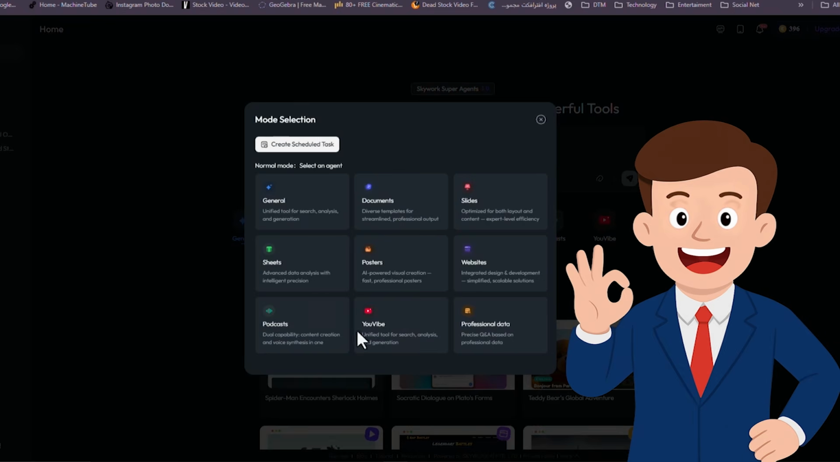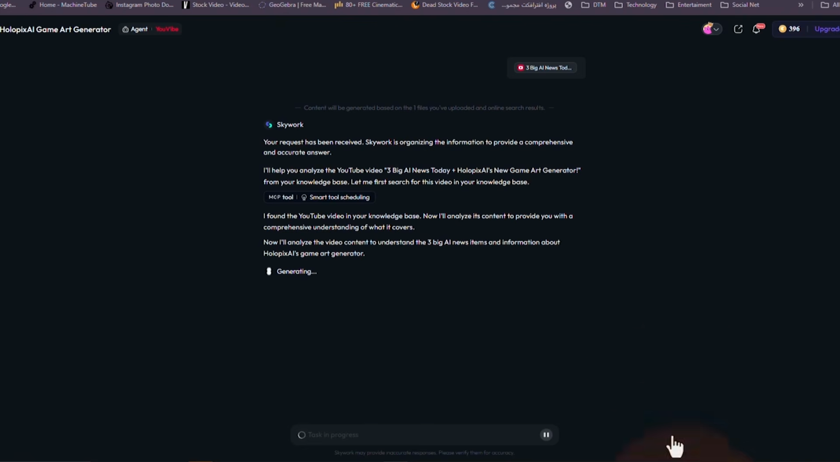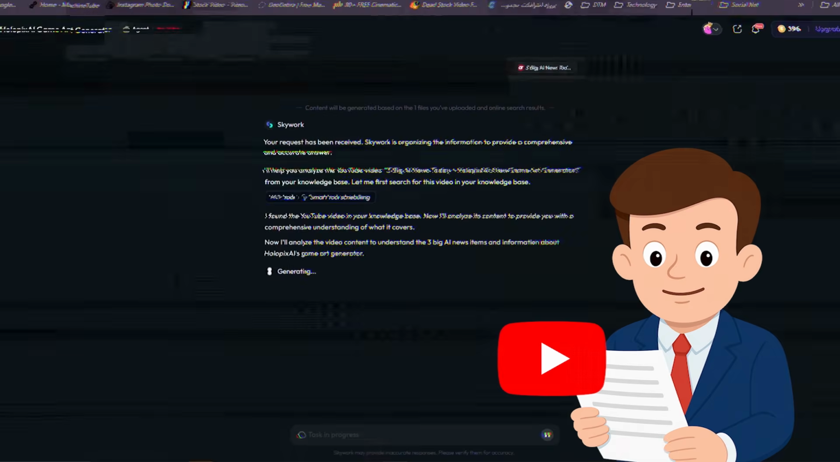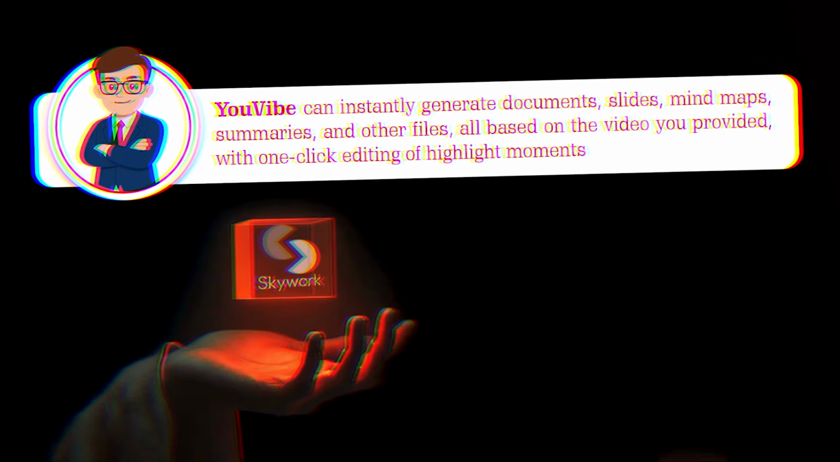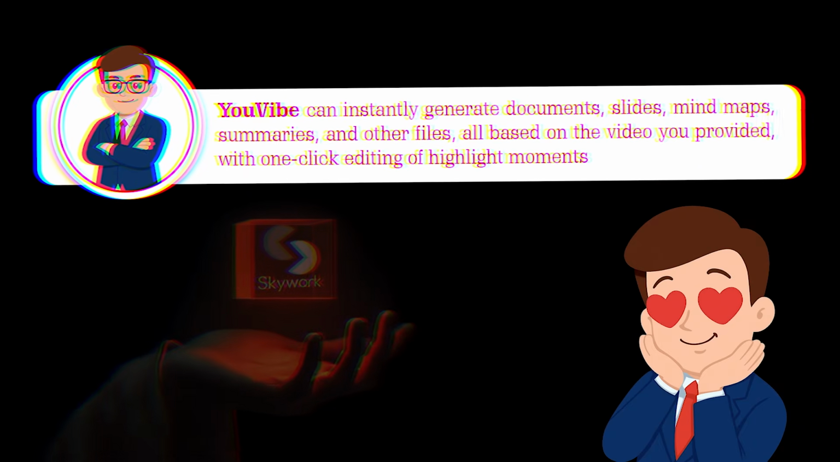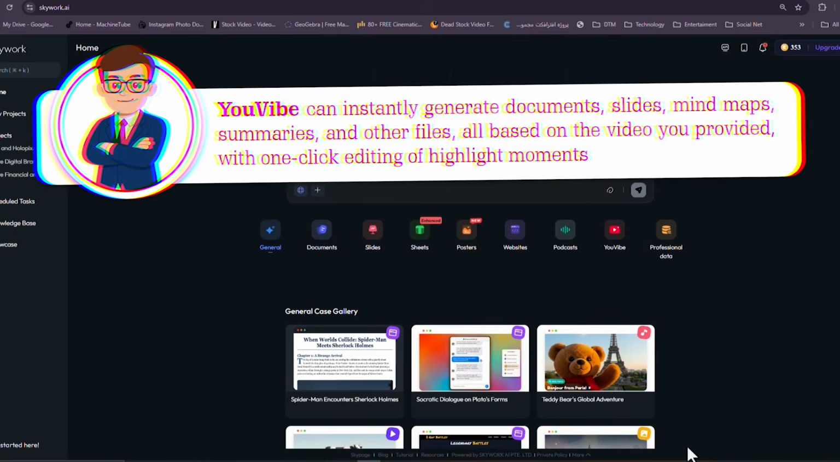Now we move to Uvibe, the agent inside Skywork that helps you turn any YouTube link into structured content. All you have to do is paste a YouTube link and add your requirements. Uvibe can instantly generate documents, slides, mind maps, summaries, and other files, all based on the video you provided, with one-click editing of highlight moments.